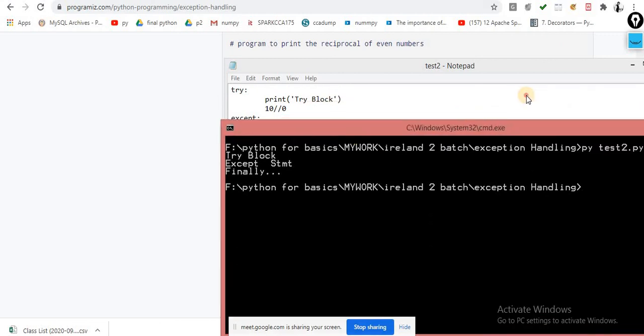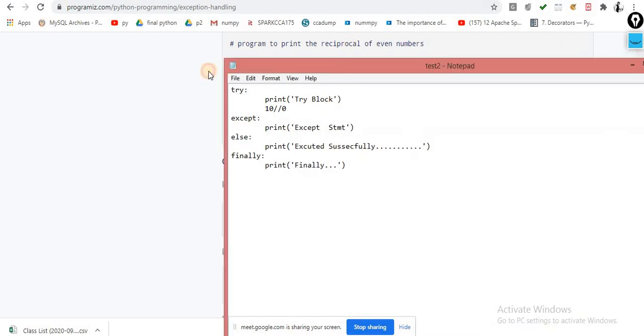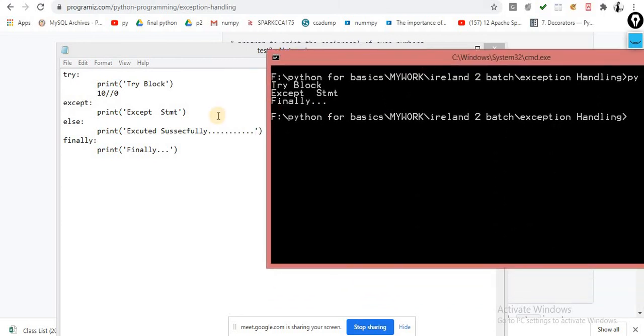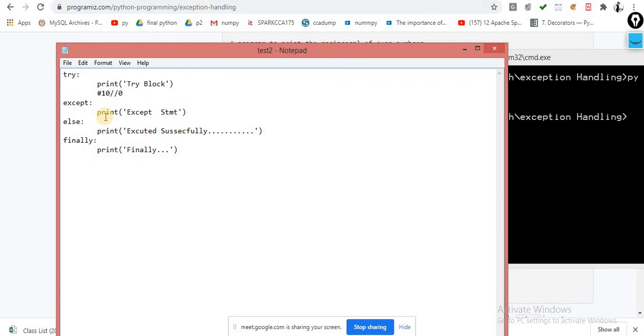Now you can check, because there is an error inside this code, the control moved to the except block. That means the except statement executed and this else is not executed. The finally will always be executed. If there is no error inside the try block,